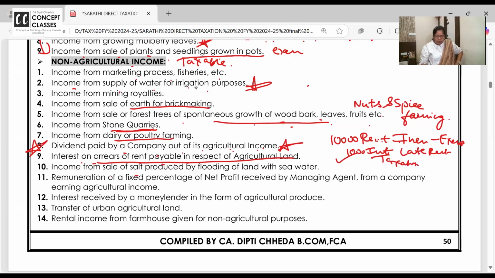Income from sale of salt produced by flooding of the land. I told you the example of Gujarat. Exempt. Remuneration of a fixed percentage by managing agent from a company. Superb. This is also a case law. Mine is a company, all agricultural income, all exempt. I have, say, it's a partnership firm. Chalo. Me and my students are partners.